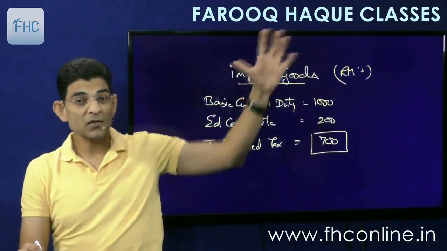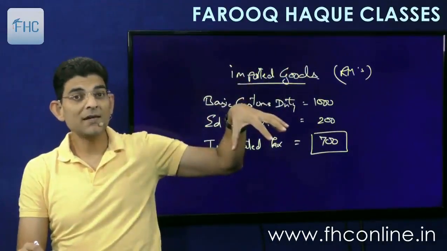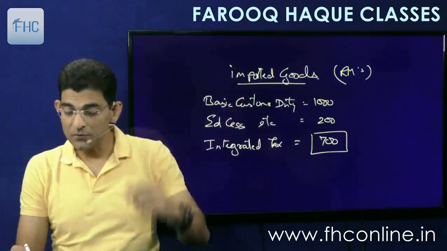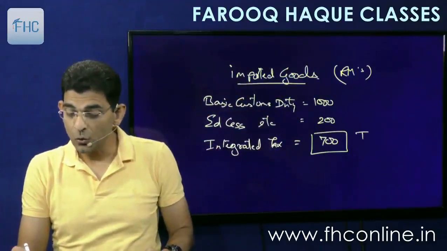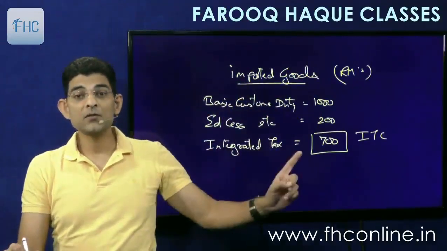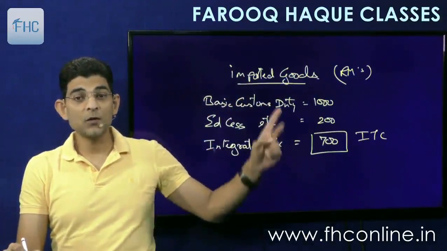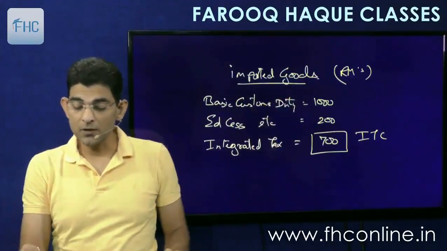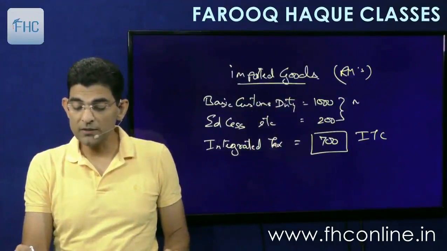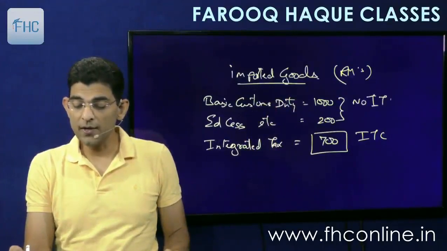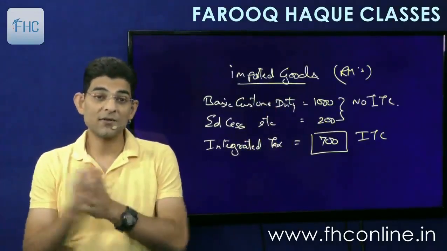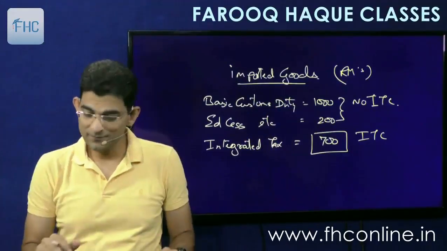So this manufacturer who has imported these goods can avail ITC, input tax credit, only in respect of 700 and not for these two. So 1000 and 200, that is 1200, gets no ITC, because it is not called input tax. Very good.